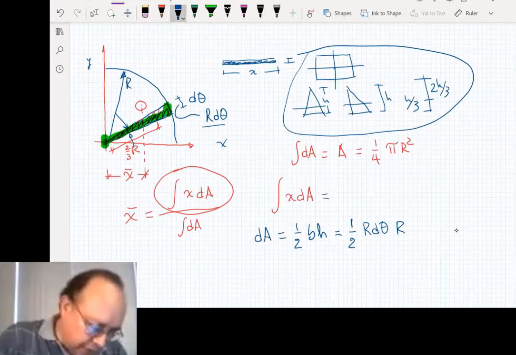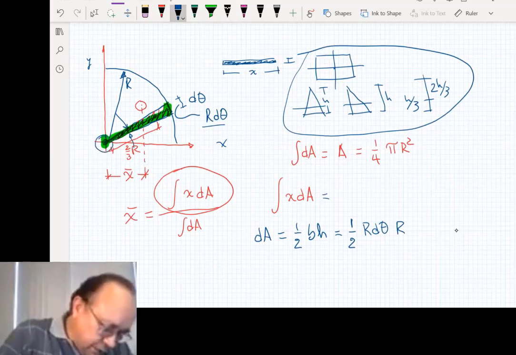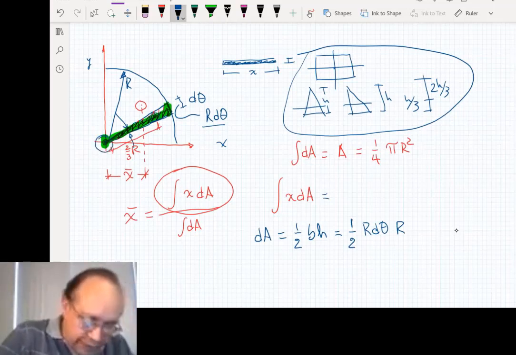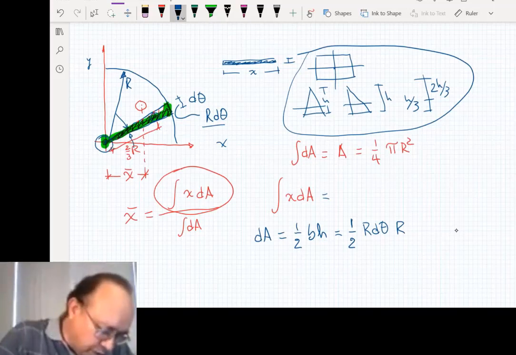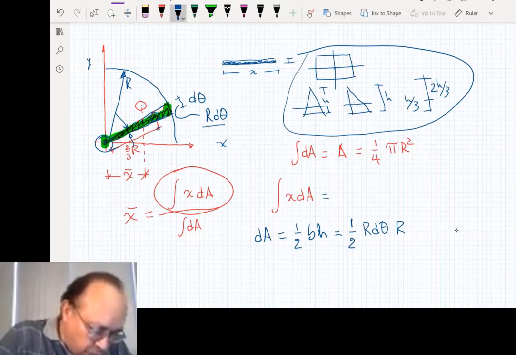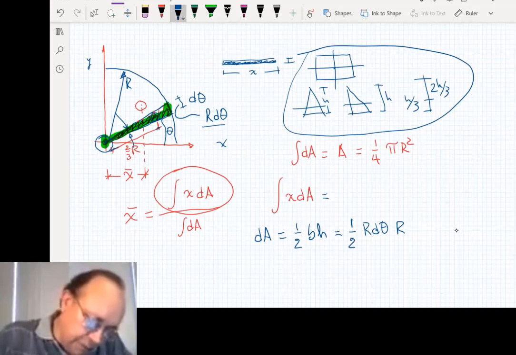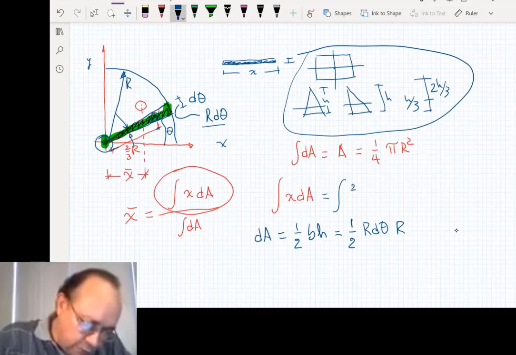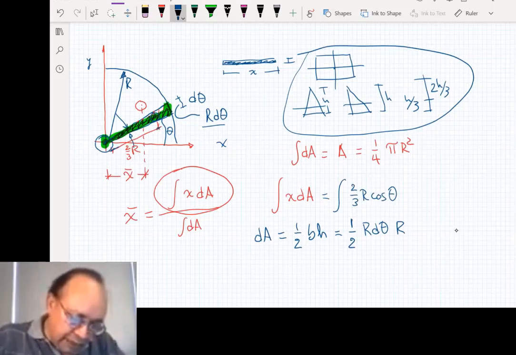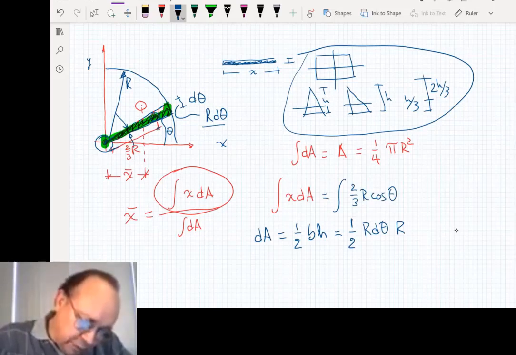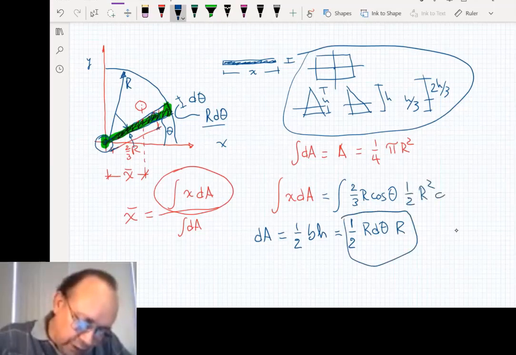So that's dA. And what is x? X is the distance from the origin here to the center of gravity of that differential of area, which is 2/3 of the radius multiplied by cosine of theta, where theta is this angle here. So x will be the integral of 2/3 of r cosine theta multiplied by dA, which is what I have here below. This is dA, 1/2 of r squared d theta.